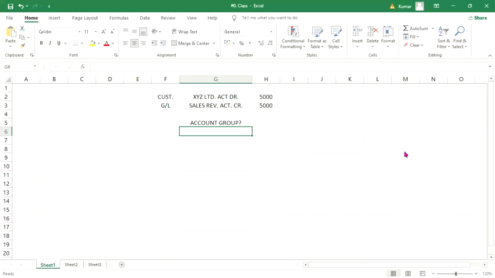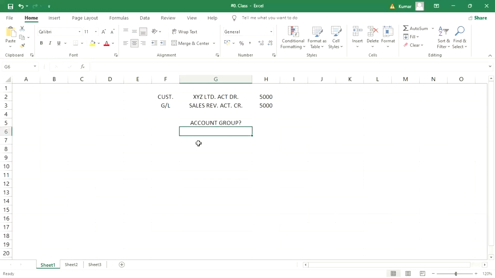So yes, this is the definition, guys. Account group controls the fields of master data and number ranges, right? It is a group of master data of similar nature, whether it is customer, vendor, GL, whatever it is. So whenever we set up master data, multiple fields are going to appear, and those fields are controlled by this account group. At the same time, number ranges are also going to be controlled.